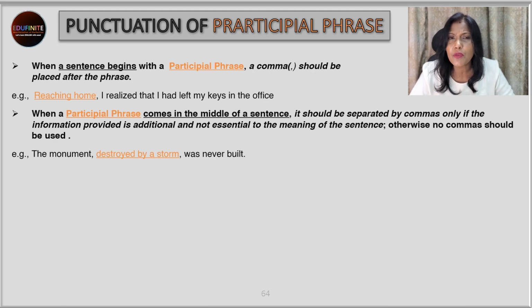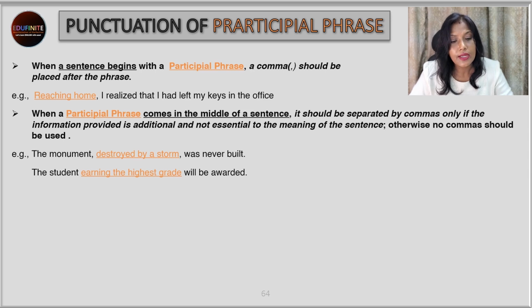But we have put in some extra information about that monument. What happened to that monument? Why was it never built? Because it was destroyed by a storm. So for that reason, since this is not an integral part of the sentence, this is extra information, we have put two commas, one before it and one after it. The next sentence here. Now you'll understand it better.